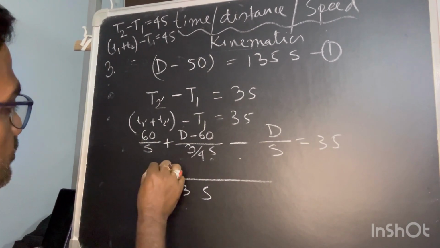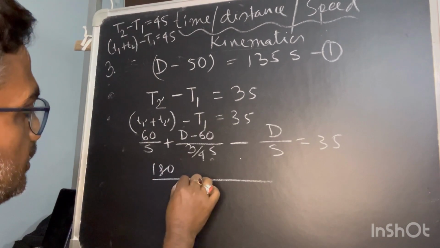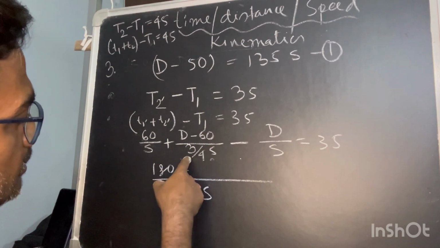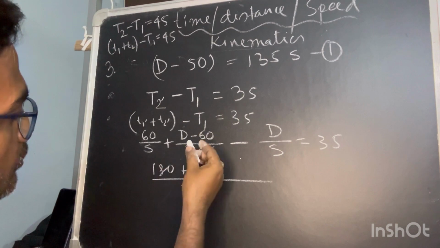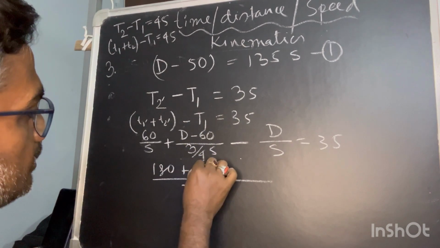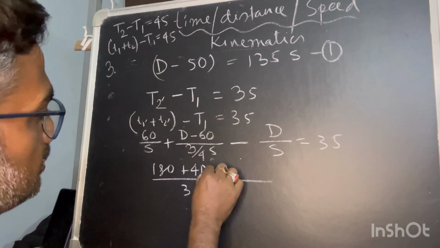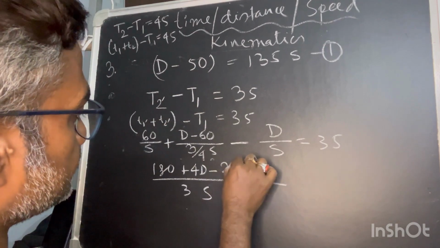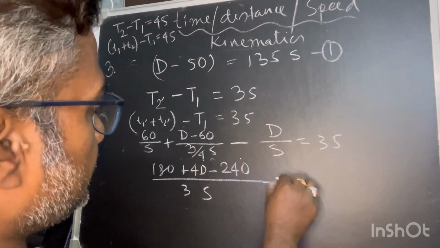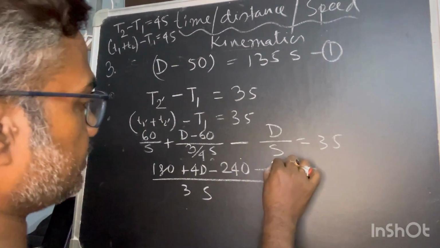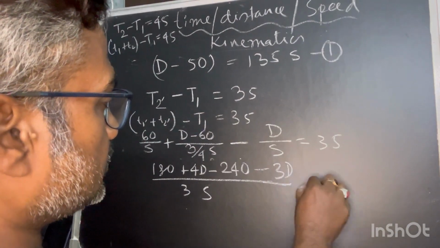Now S is equal to 180. I can put it here, plus 4 will go up, so 4D, because 3S is already there, minus 240 and minus 3S means 3D is equal to 35.